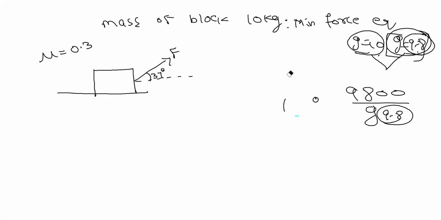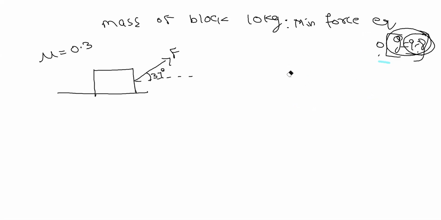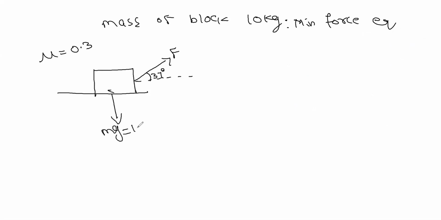Is it 30 Newton? Yes, it's 30 Newton. Tell me how you did. The normal force is mass into acceleration due to gravity, mg, that is 100 Newton. mu is 0.3.